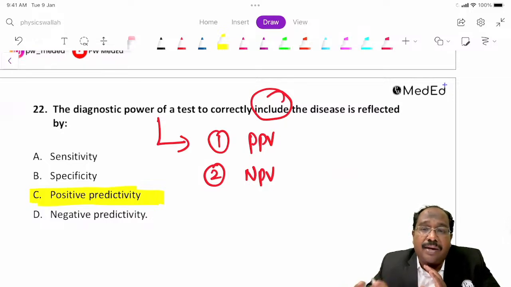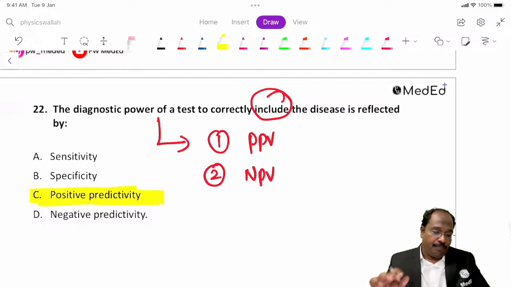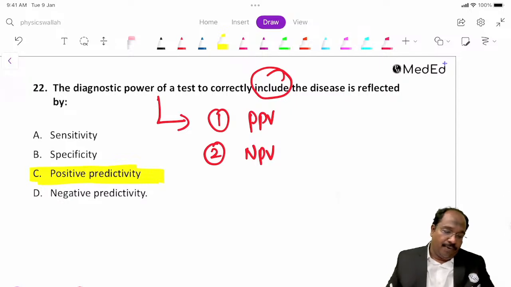That means out of 10 cases that we send for malaria, 8 are really positive. The remaining 2 are false positives. That is positive predictive value, which is more important in hospital settings, in the wards.